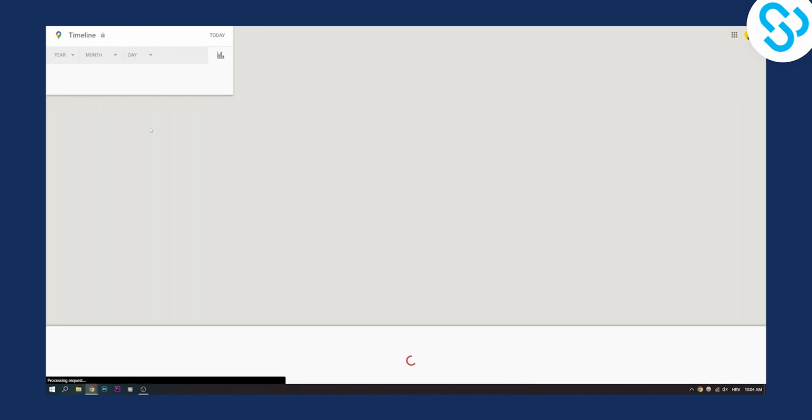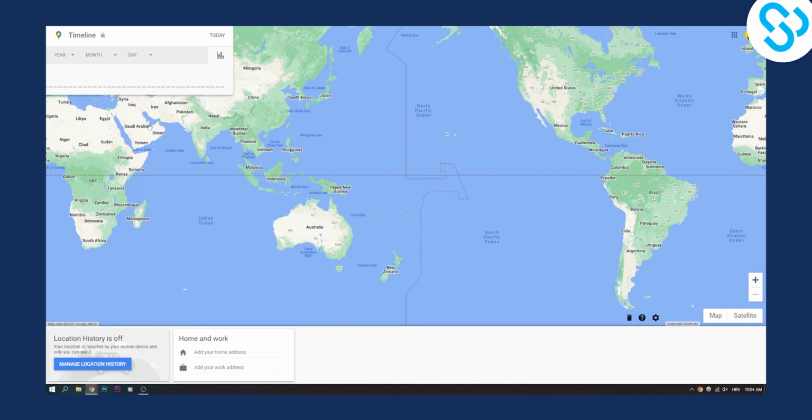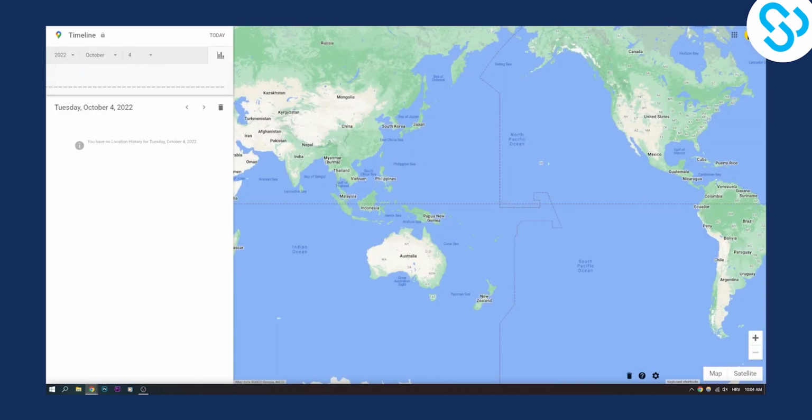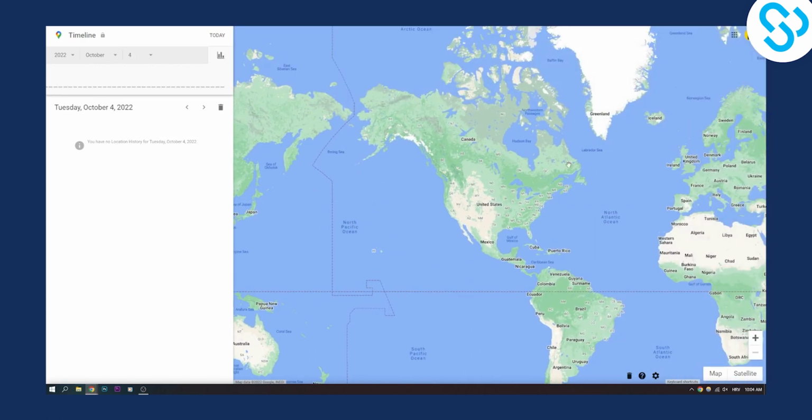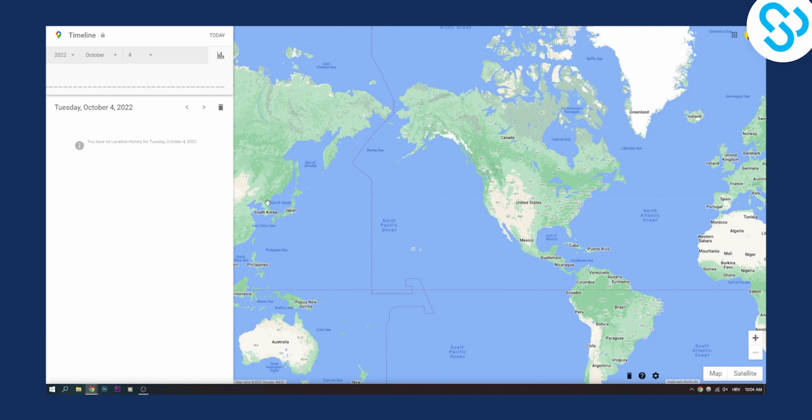Now here on your timeline, if you have your location history turned on, you will be able to see your history. Here you will be able to select the year, the month and day, and then you'll be able to see, as you can see on Tuesday, October 4th, 2022, where you have been on the map, right? You will have pins on the map.